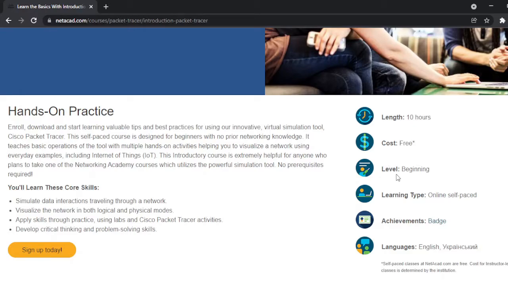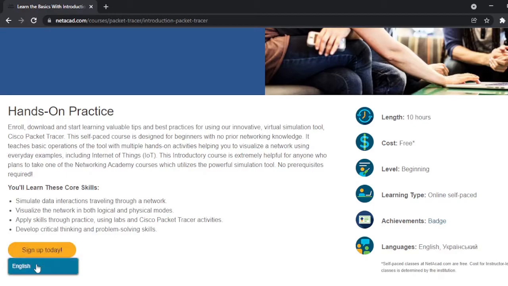And then it's easy to use. And then the learning type is self-paced. And then the language used, there are different languages you can select, but I use the English language. And then this, sign up today. So just click this to sign up.